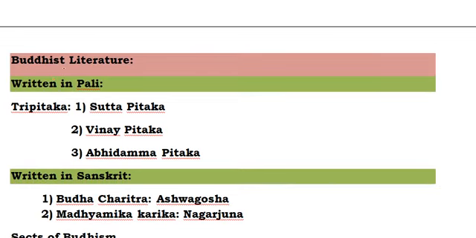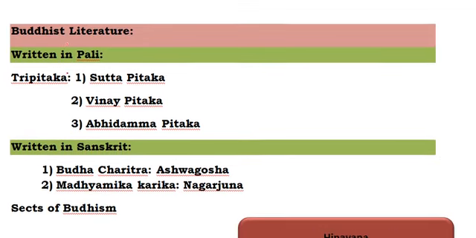And you go to the Buddhist literature. This is very important. Nearly every year there is a question from Buddhist literature. Buddhist literature is majorly written in Pali, friends, and the major literature of theirs is the Tripitaka. Under this Tripitaka there are subtopics: one is Sutta Pitaka, Vinaya Pitaka and Abhidhamma Pitaka. These are written in the Pali language.